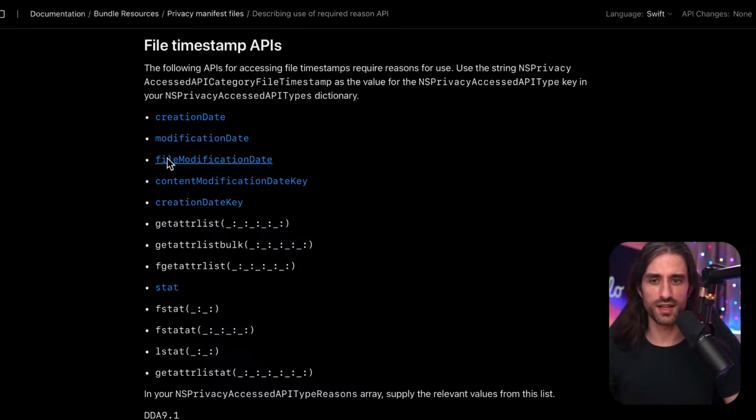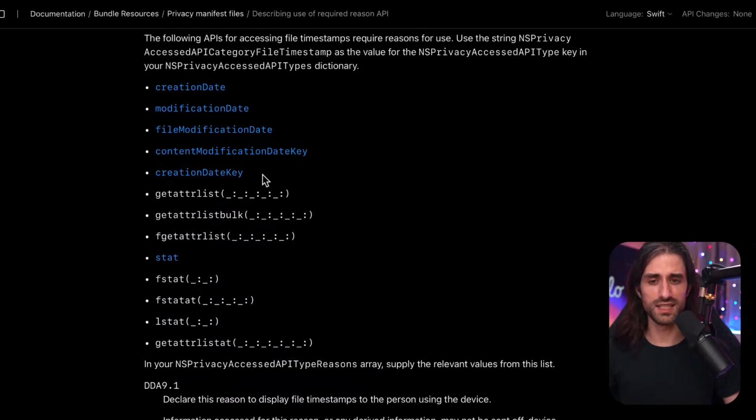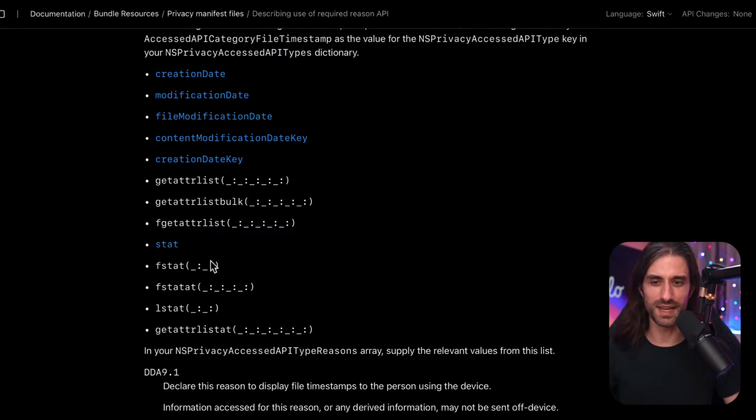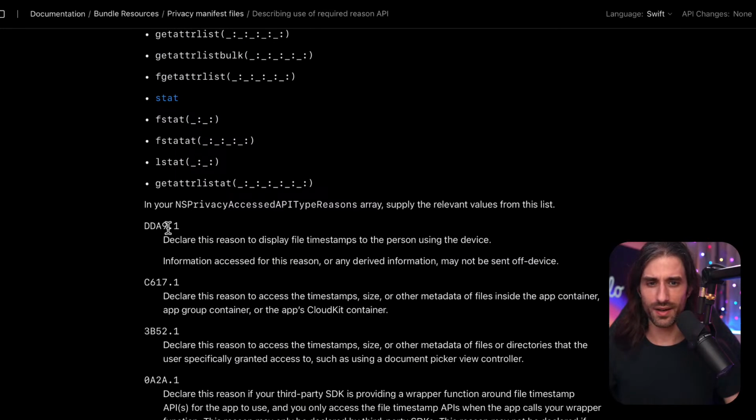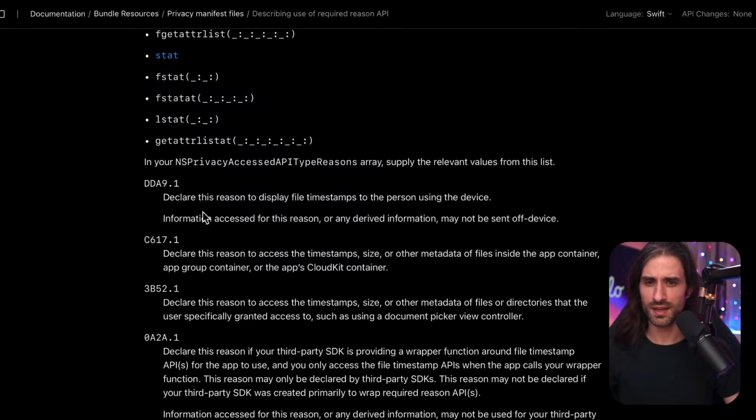So getting the creation date, the modification date, the creation date key also, which I guess is a way to retrieve the data through a dictionary. What's interesting is that you see both methods that seem to be from Swift or Objective-C, and then older methods that might be even part of the C POSIX API, things like fstat, lstat, this kind of APIs. And so the reasons that they can do.